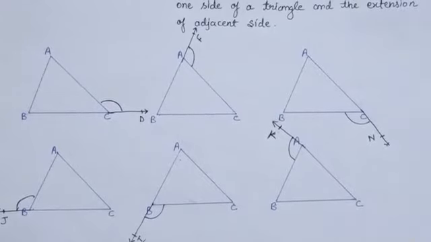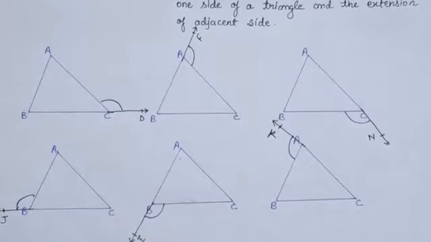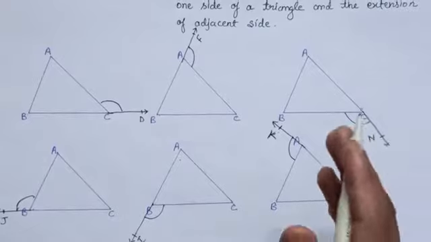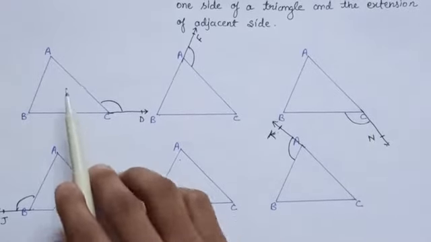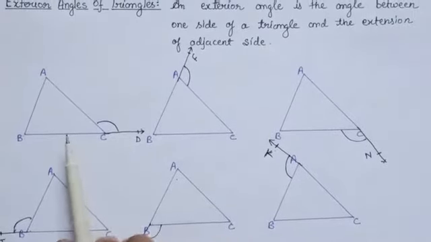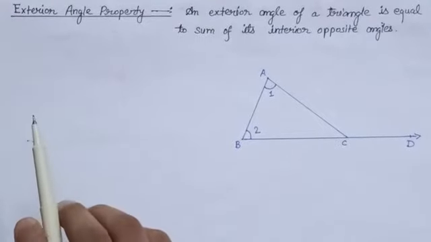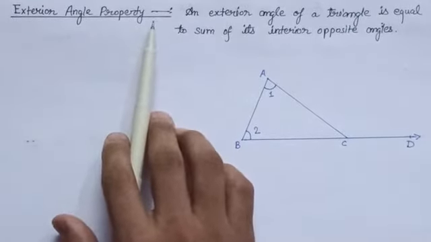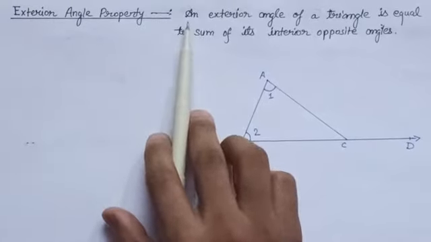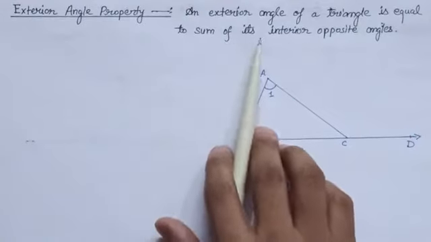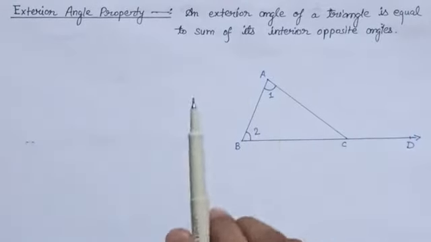So these are the various ways with the help of which we can obtain an exterior angle. An exterior angle is the angle which is formed between one side of a triangle and the extension of the adjacent side. Here you can see the one side is AC and the adjacent side which is extended is BC. Now students, we will study about the exterior angle property of a triangle. This property states that an exterior angle of a triangle is equal to the sum of its interior opposite angles.